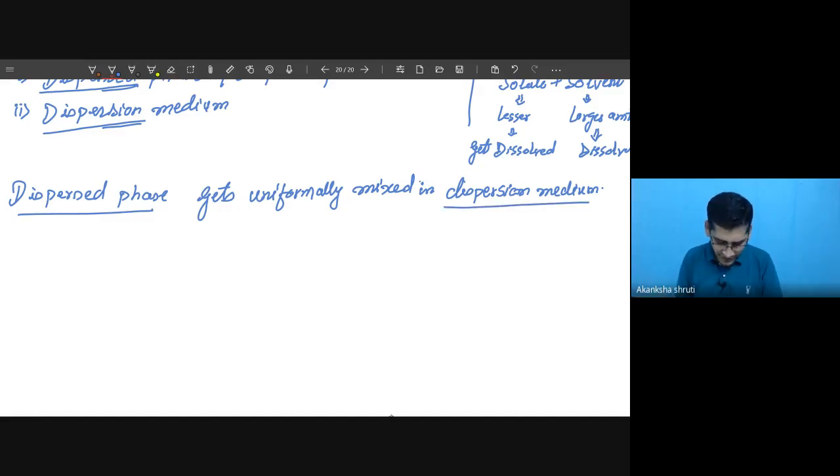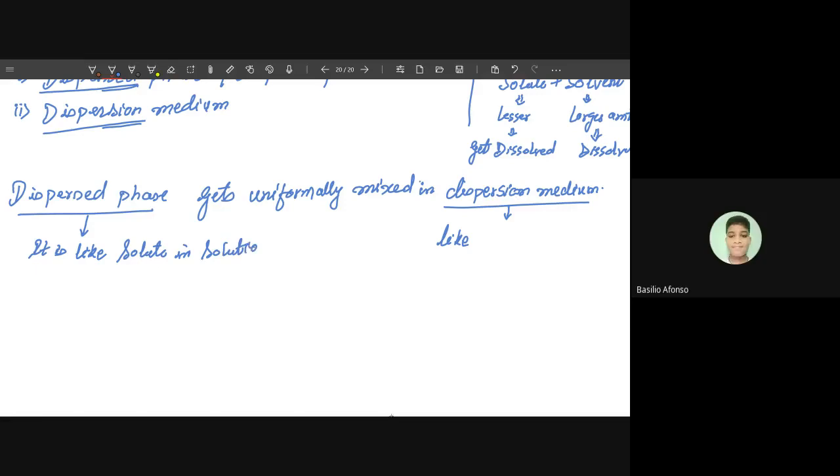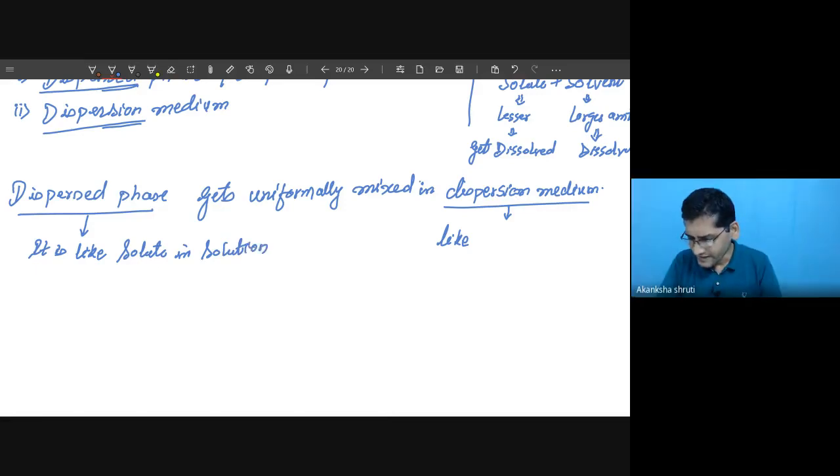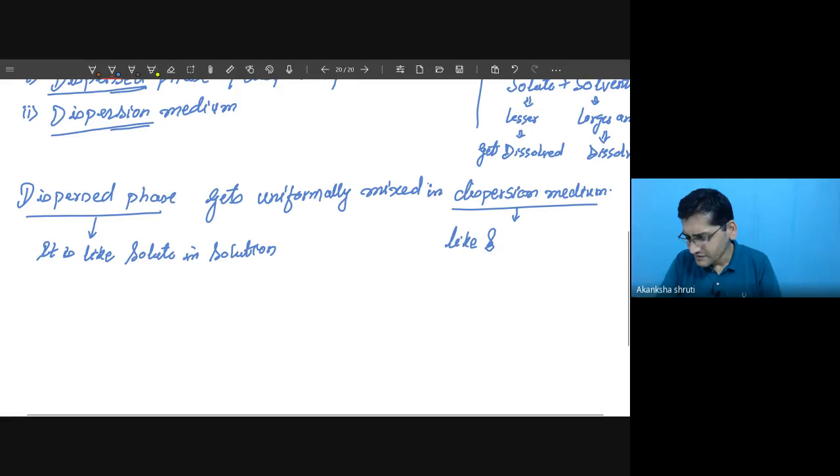So dispersed phase is like solute. It is not exactly solute, but it is like solute in a solution. And the dispersion medium is like solvent in a solution.